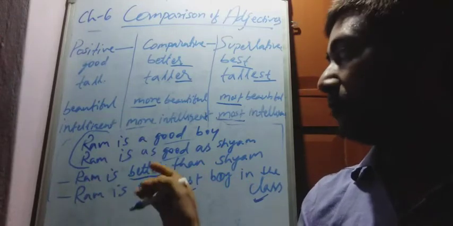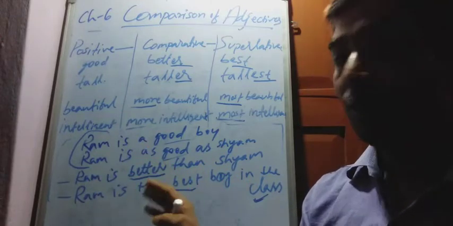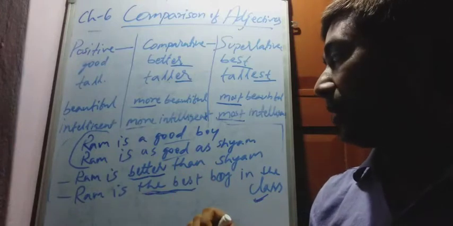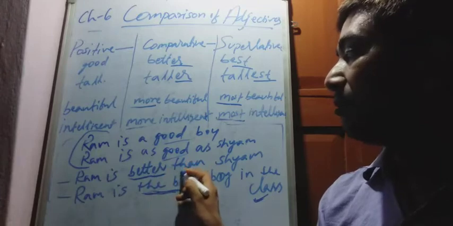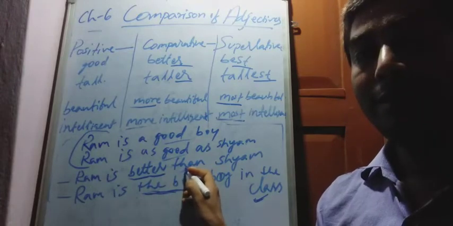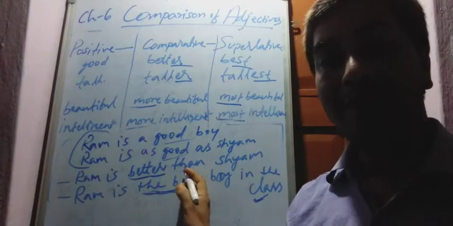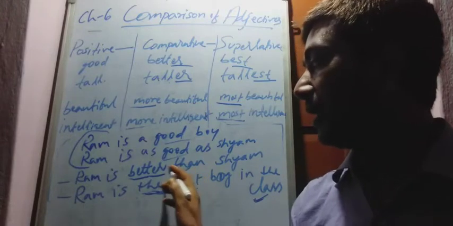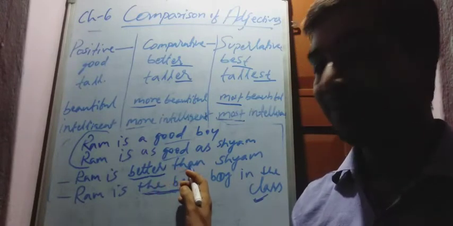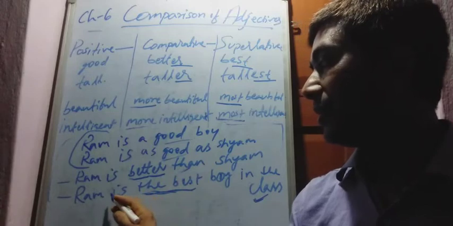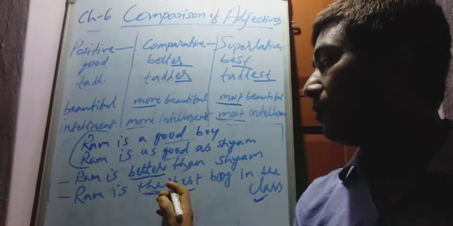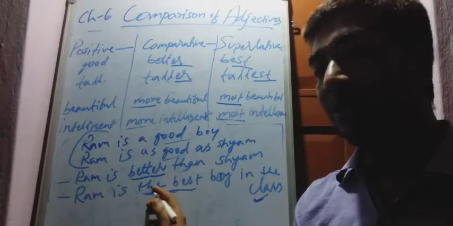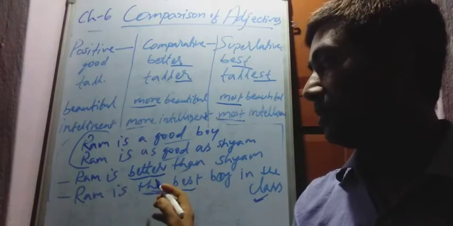When comparing, one thing you must remember. After comparative degree, always than comes. Remember the rule: comparative plus than. Before superlative, the always comes.